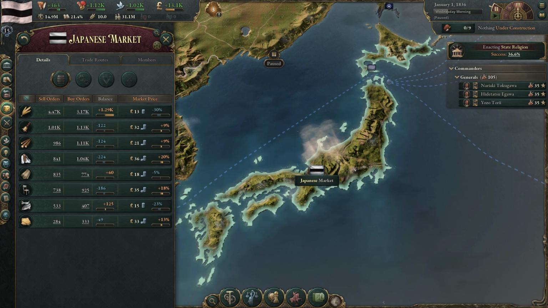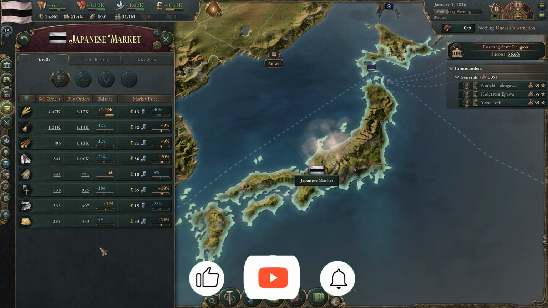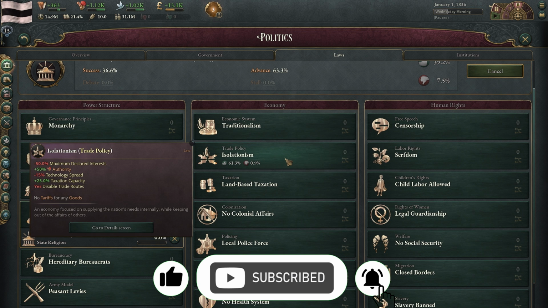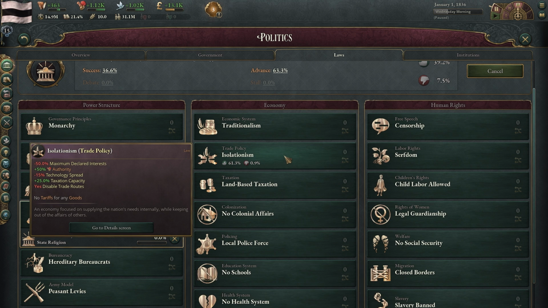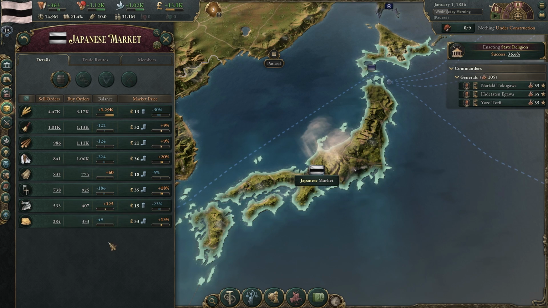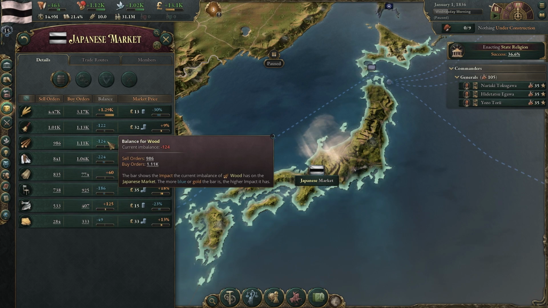Additionally, in step 3, you want to take a look at your market. So we kind of have an idea what professions we want, so which leads into what type of buildings, but we also got to marry this with our economy needs. And what we need right now is a lot of wood. And what makes this even harder for the Japanese shogunate is that they're isolationists, so we can't even trade. So there's no trade available. So this makes this example even a little bit harder. But yeah, so wood is definitely one that we want to look at.